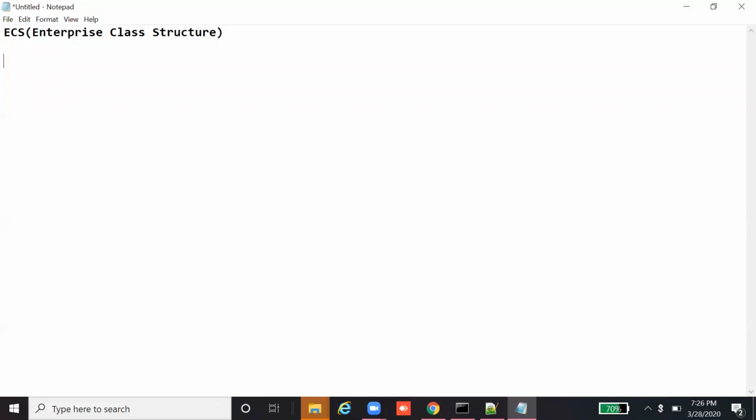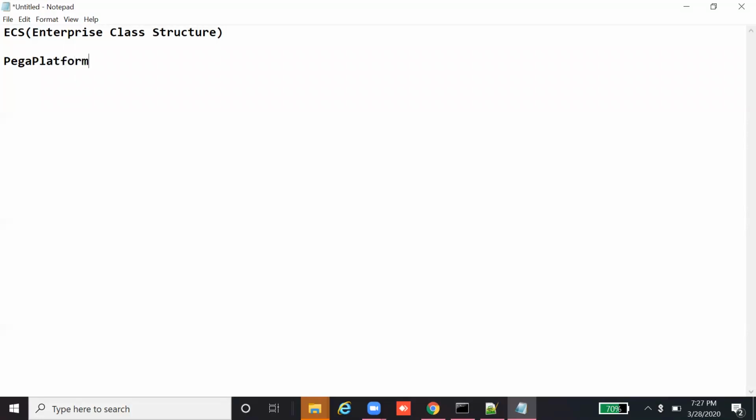It's like building a house, which needs a basement. Just as the basement is important for any building to stand up, the ECS is exactly that for building any Pega application. The enterprise class structure consists of a lot of layers. The basic layer we get is the Pega platform.